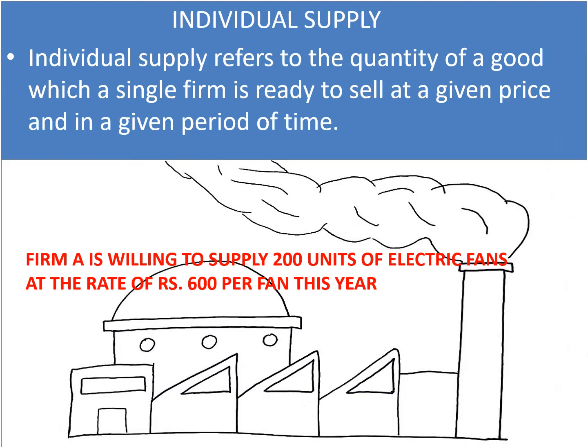As we remembered, there are two kinds of demand. In a similar way, we have two kinds of supply also. The very first is individual supply, which refers to the quantity of a good which a single firm is ready to sell at a given price and in a given period of time. When we are only talking about one single firm, it becomes our individual supply. However, when we talk about all the firms together, it becomes our market supply. Firm A is willing to supply 200 units of electric fans at the rate of rupees 600 per fan this year. This becomes your individual supply.